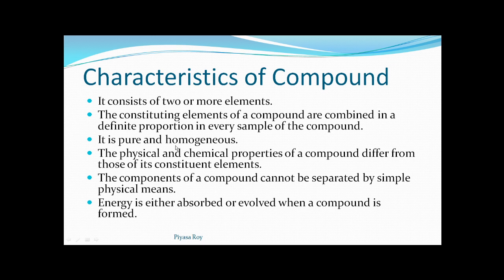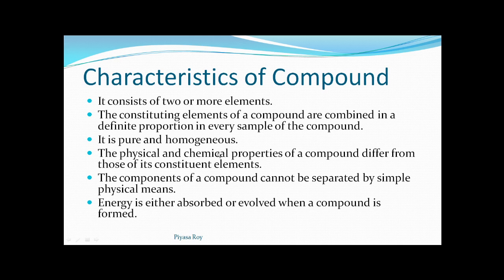Okay, so homo means same, and it's having the same type of component, and from anywhere we can collect the compound. Its characteristics and its constituent will be same all over, so it's pure and homogeneous.